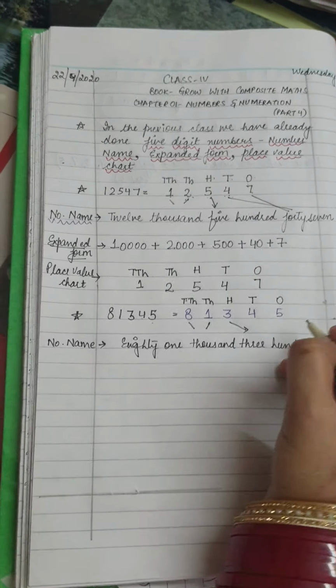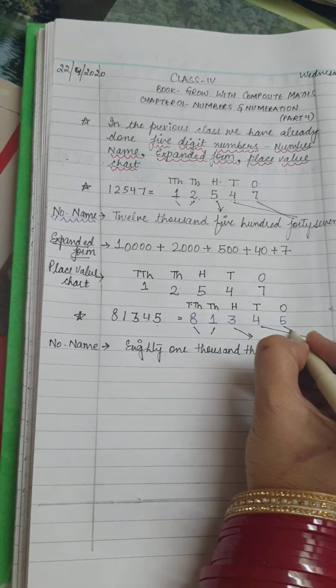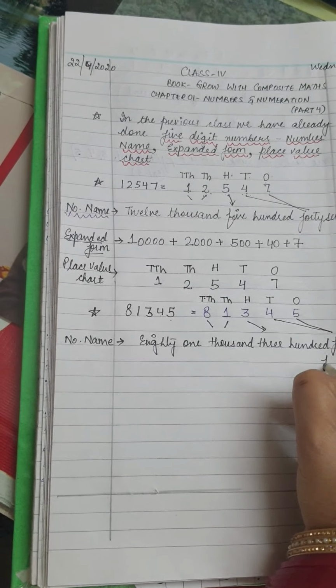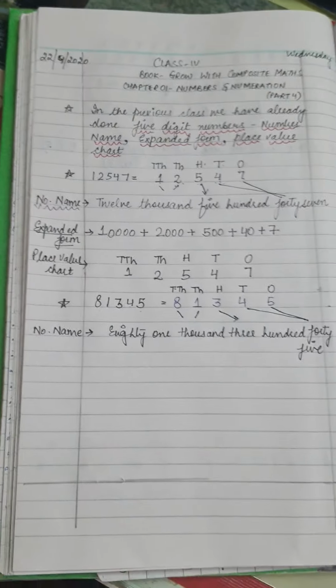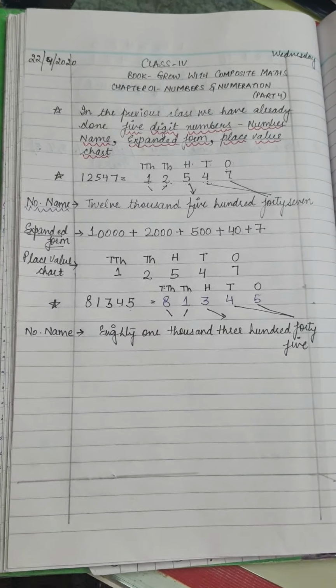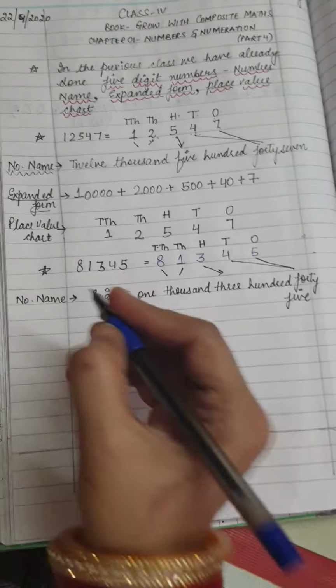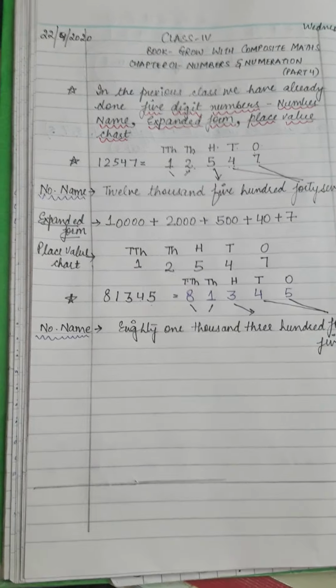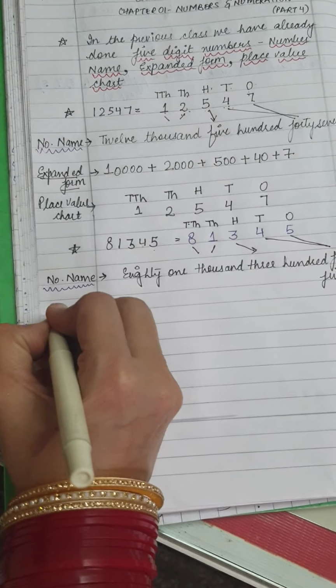300. Then combine the last two digits. It is 45. So this is the number name. Let us try to write its expanded form.